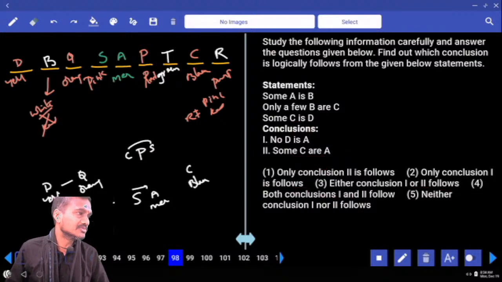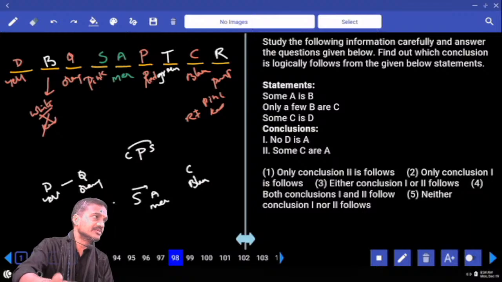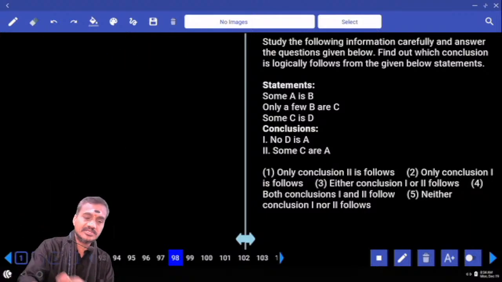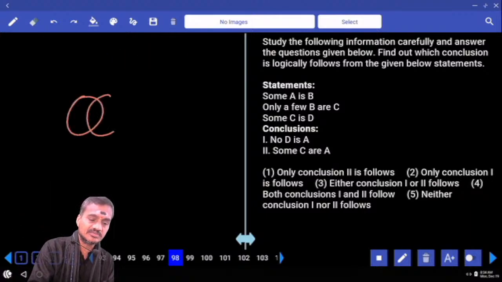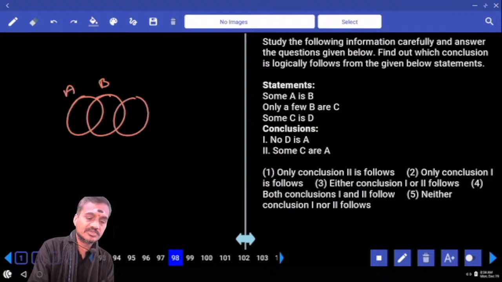Done 98 to 100? Now it is based on syllogisms. Some A's are B's can be written like this. Some A's are B's, A and B. These are A's, B's. And only a few B's are C's, but not all.